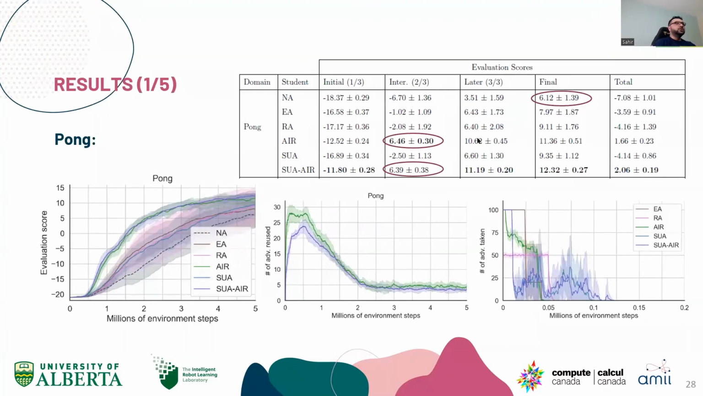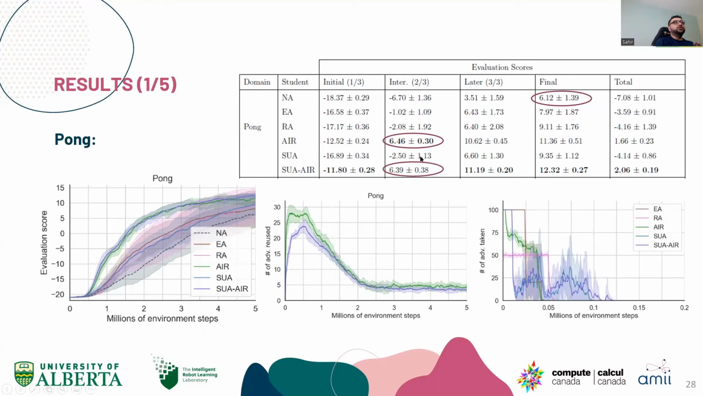The results in general show a trend where advice reuse agents, so AIR and SUA AIR, perform significantly better than their counterparts where there is no advice reuse. But the results are not statistically significant for SUA AIR compared to AIR. So between those two, no claims can be made there, but across different experiments and different domains, we see a clear trend where usually the advice reuse agents perform better.